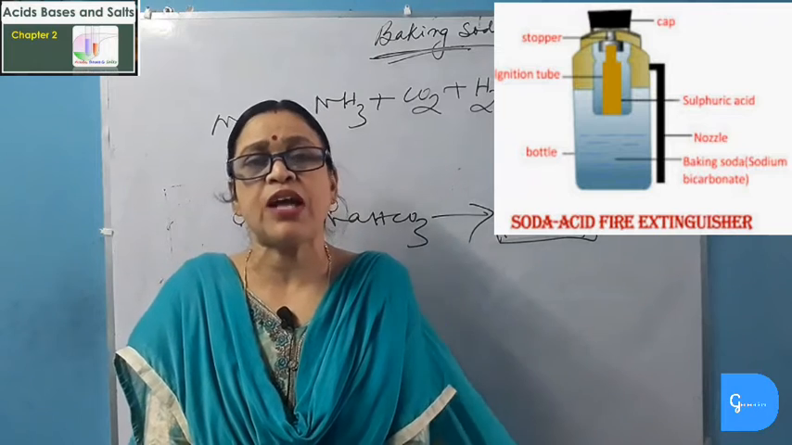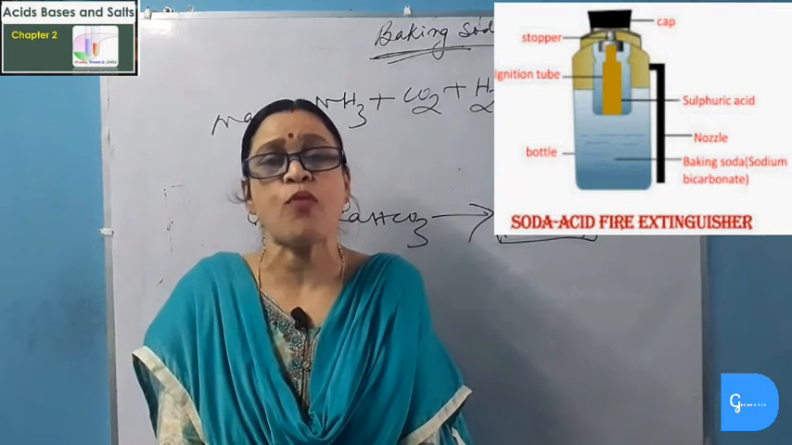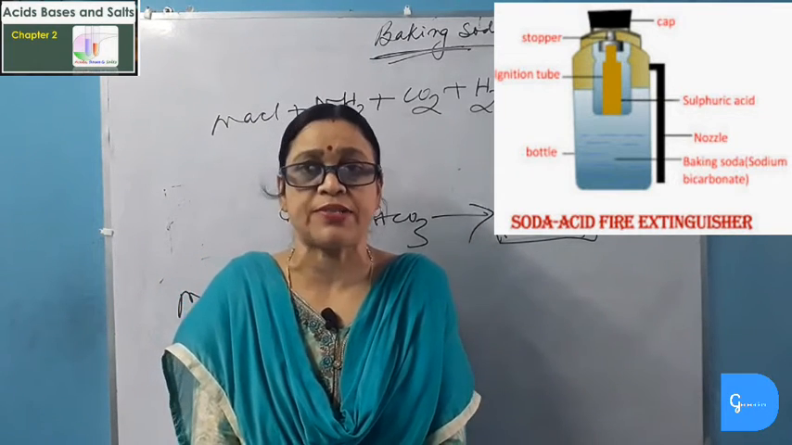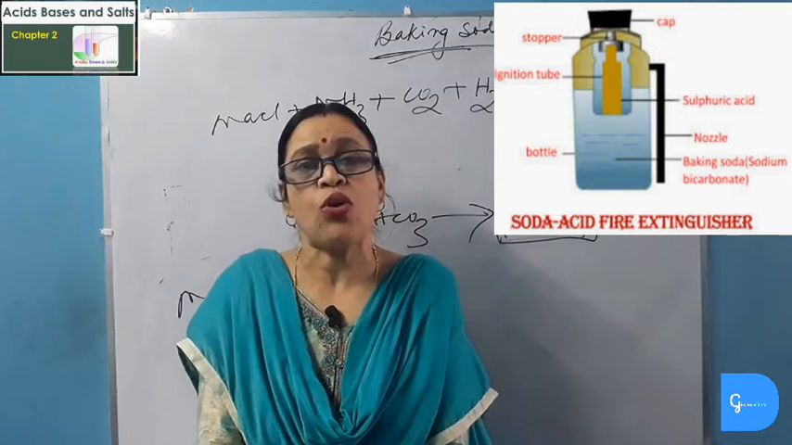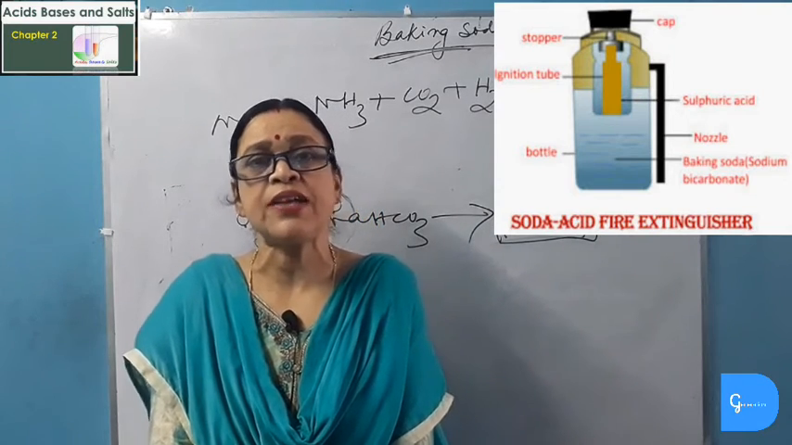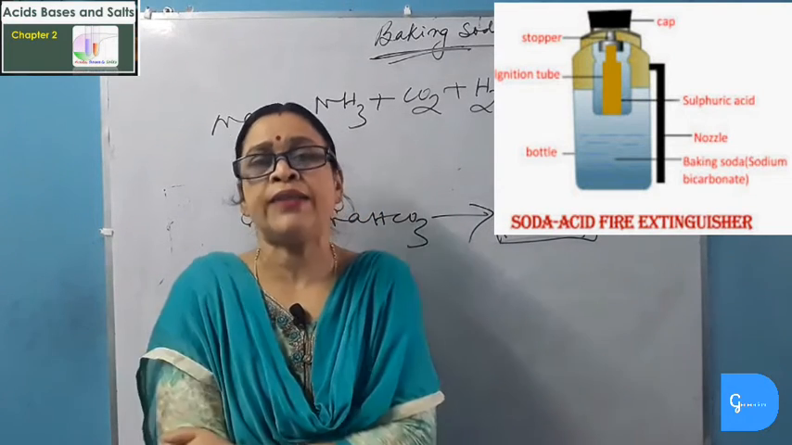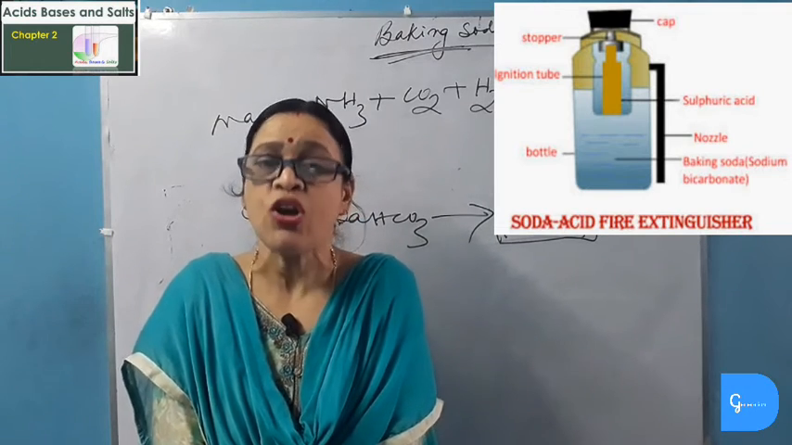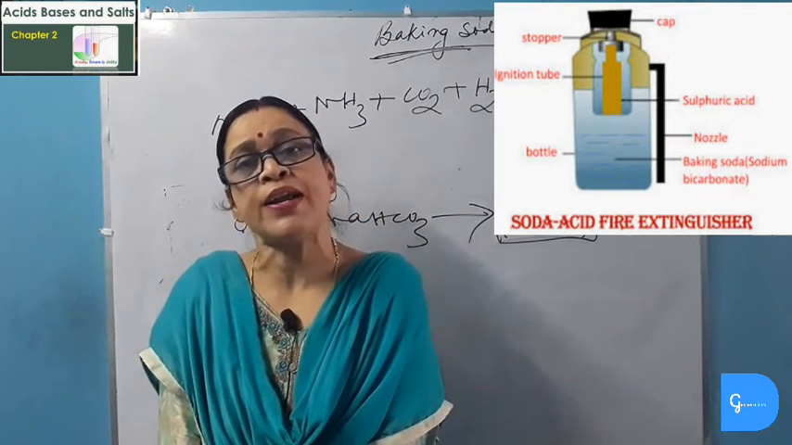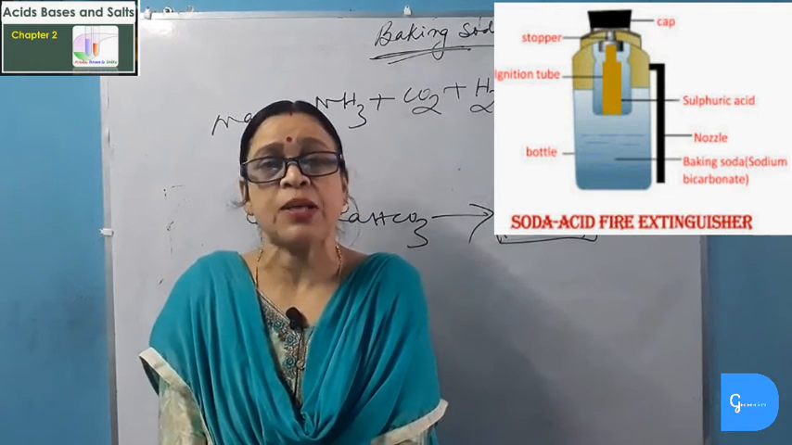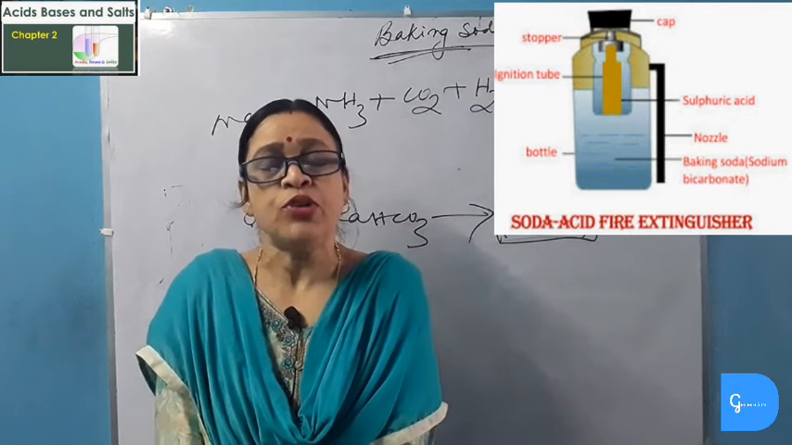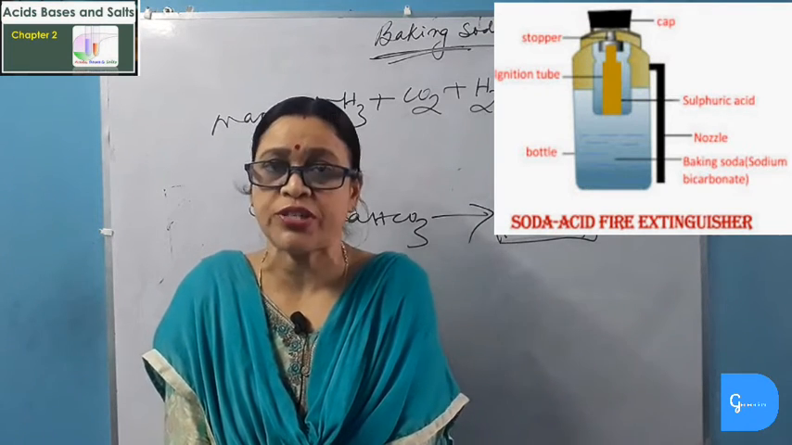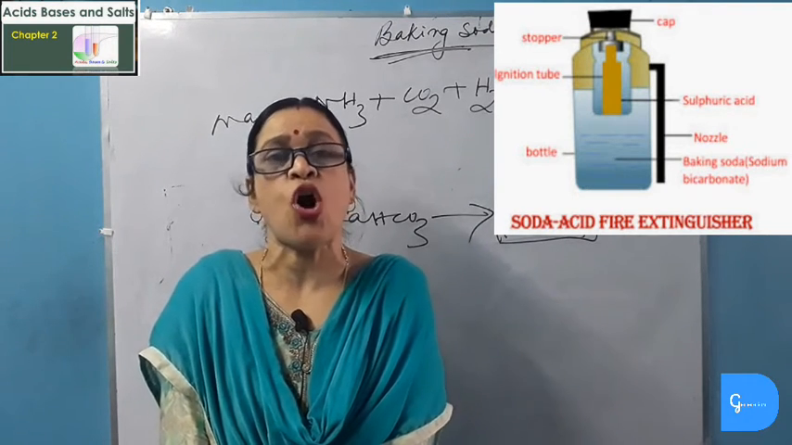The pressure of this carbon dioxide gas forces the stream of water to fall on the burning substance, and thus the water lowers the ignition temperature of the burning substance and the fire is put off. And the carbon dioxide gas which comes out of the fire extinguisher forms a blanket around the burning substance and cuts the supply of oxygen, and thus the burning stops and the fire is extinguished. So these are the important uses of baking soda.